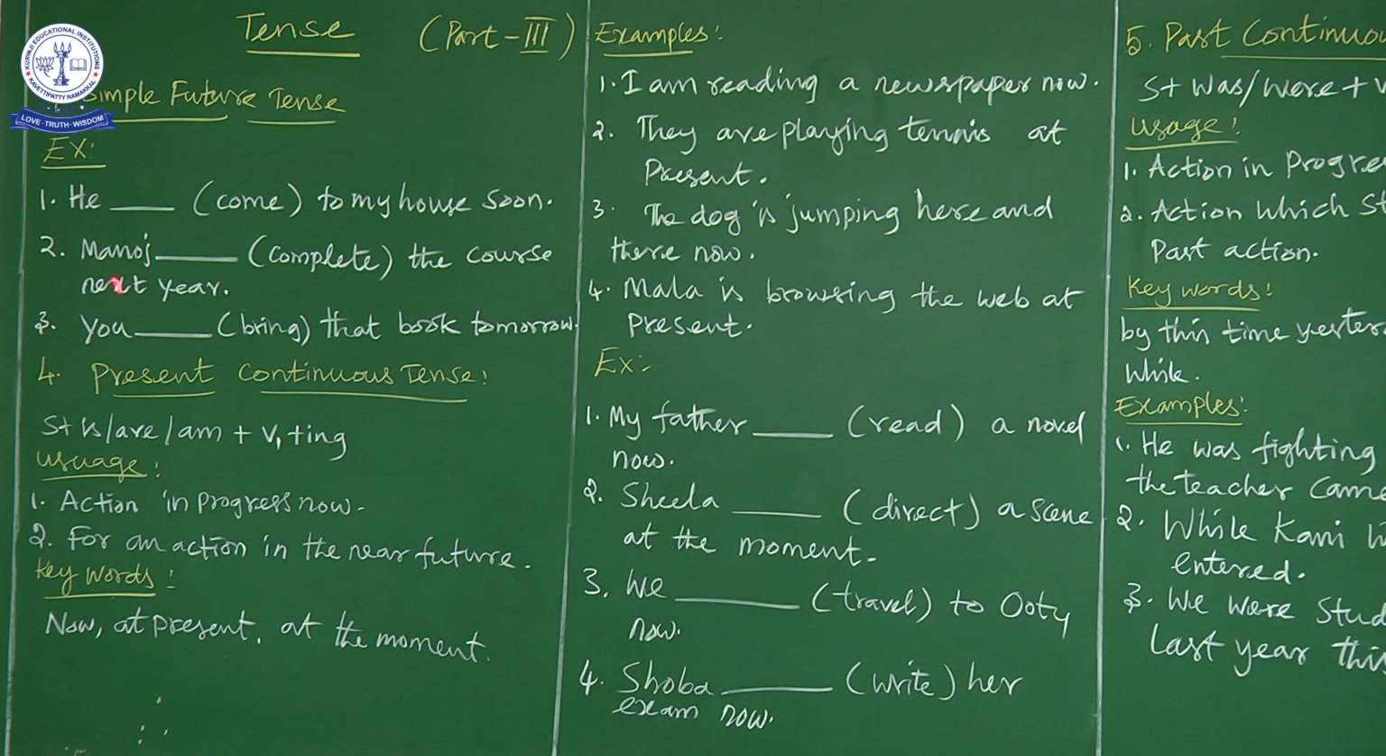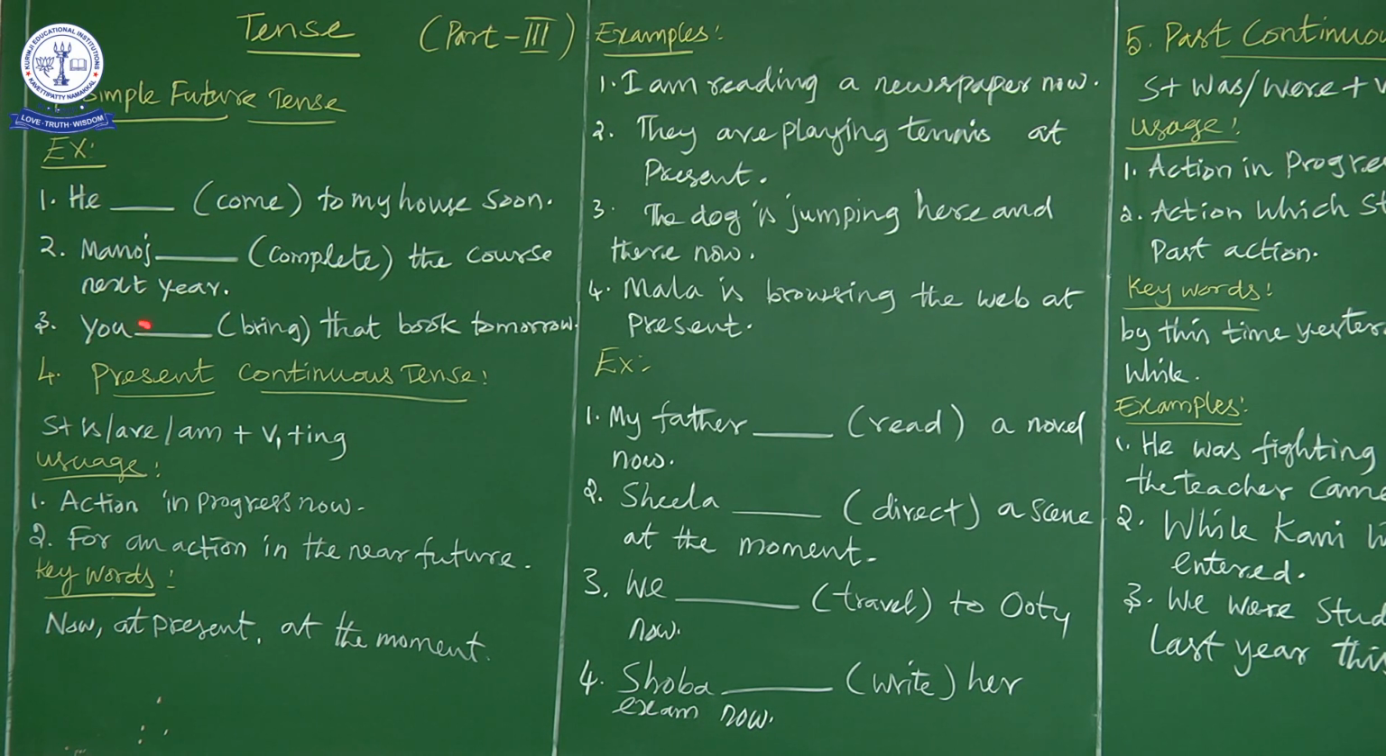Now the second exercise, Manoj dash complete the course next year. Now what is the keyword here? Next year. This next year is the word which refers to the action that is going to happen in the future. What is the action going to happen? Complete the course. So it is next year, a future action. So we have to go for will. Manoj will complete the course next year.